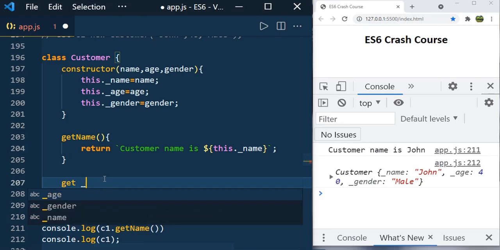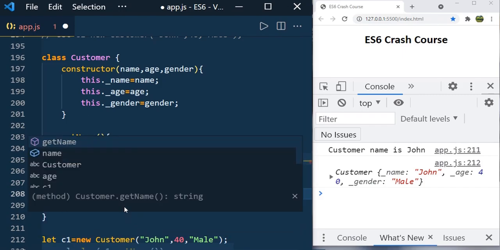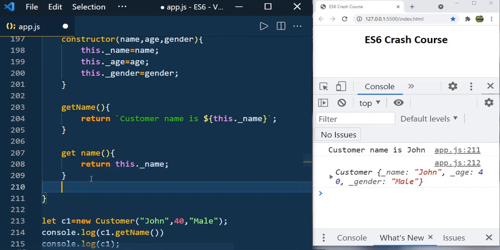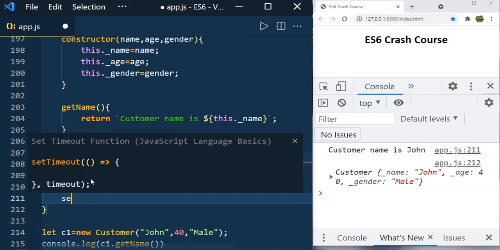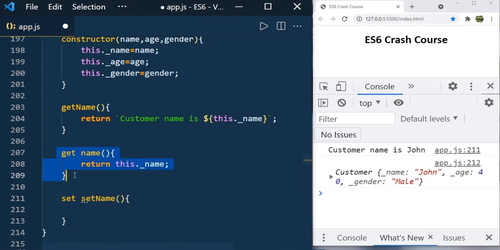So what you need to do, we can give the name, let's say name, and I'm going to return this._name. If you want to get only the name of the object, then you can use this get method. And also same way you can use the set method also. So using set method, you can set the value. Set name. This is not a method, this is a getter, because you can see that there is the get keyword and then name. So this is getter name, this is set name.